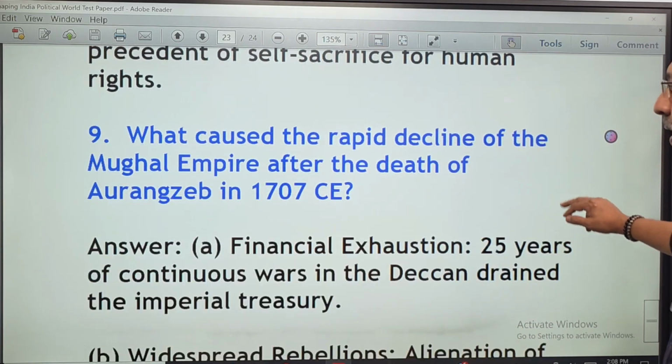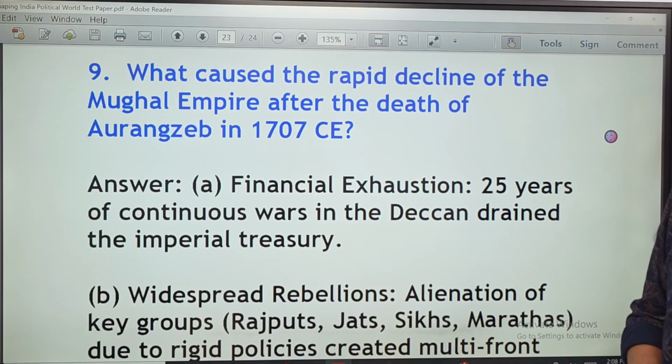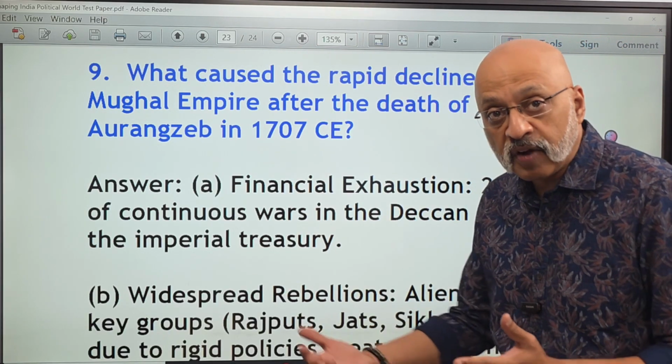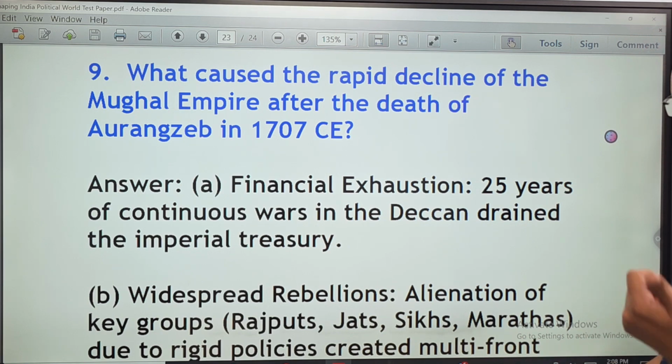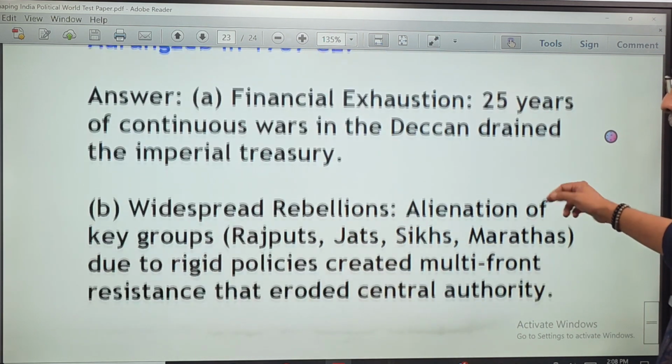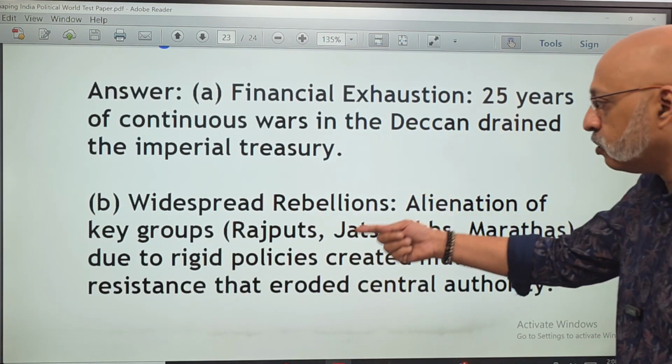What caused the rapid decline of the Mughal Empire after the death of Aurangzeb? Financial exhaustion, because he spent a lot of time, 25 years, fighting in the Deccan region, especially against the Marathas. And there were also rebellions because of alienation of key groups.